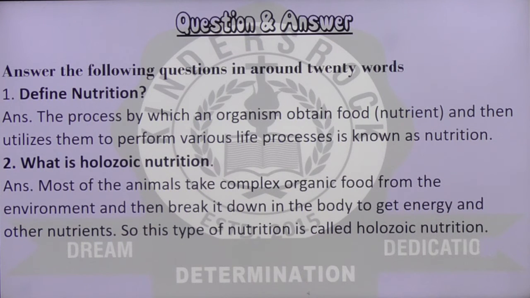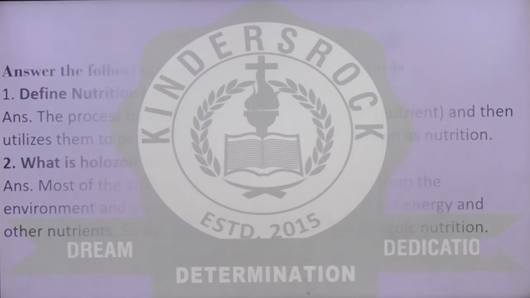What is holozoic nutrition? Most of the animals take complex organic food from the environment and break it down in the body to get energy and other nutrients. This type of nutrition is called holozoic nutrition. All the animals that depend on green plants are of this particular category called holozoic nutrition.